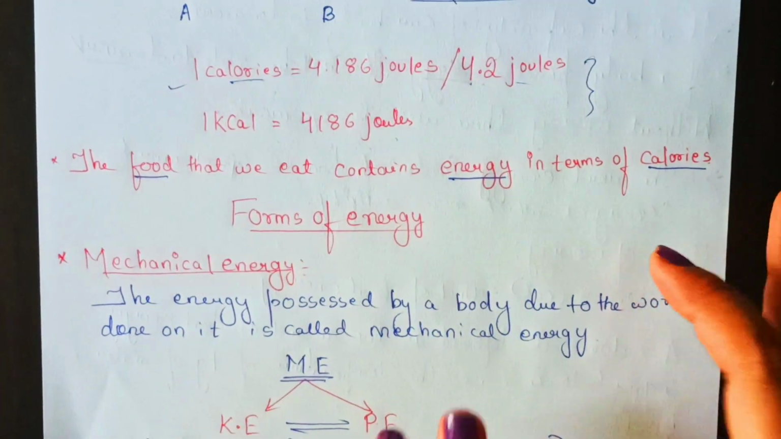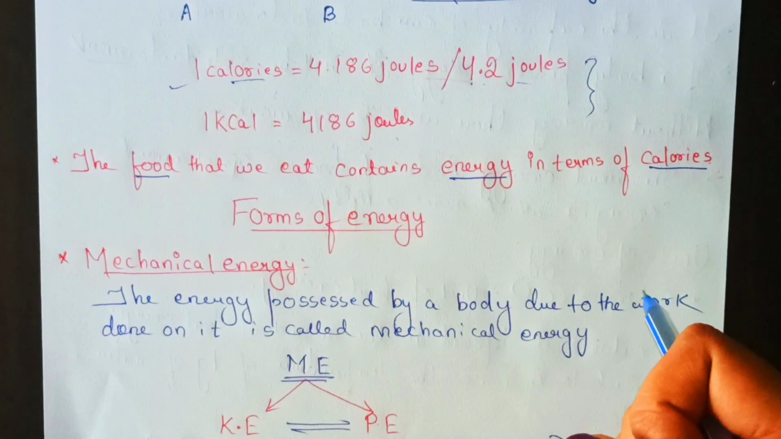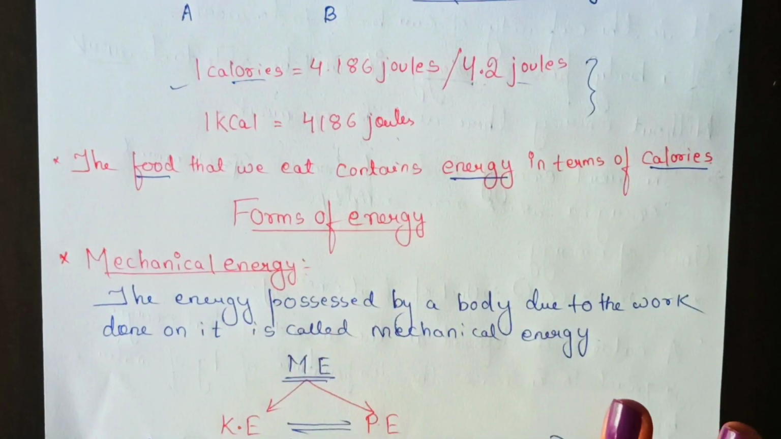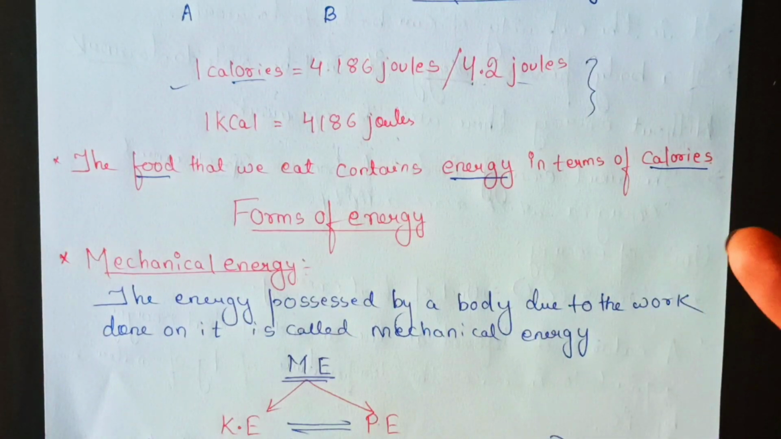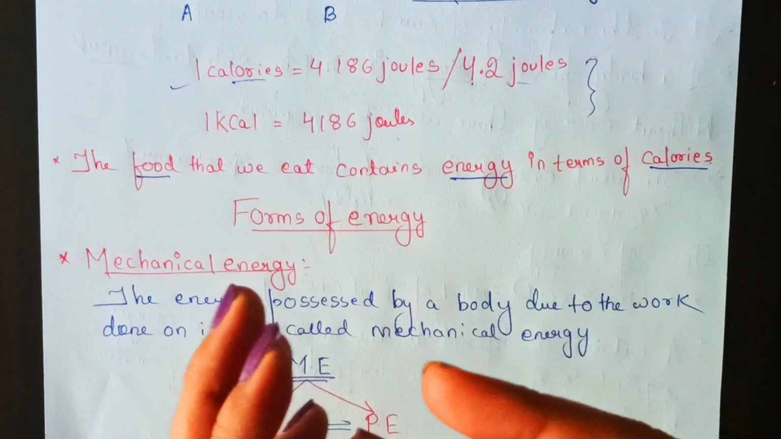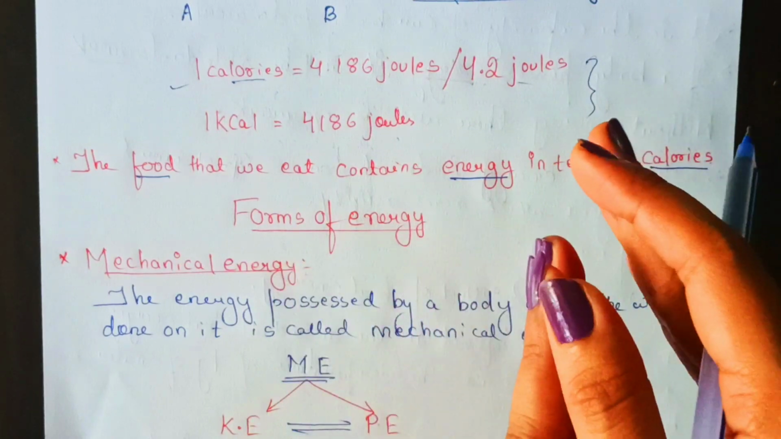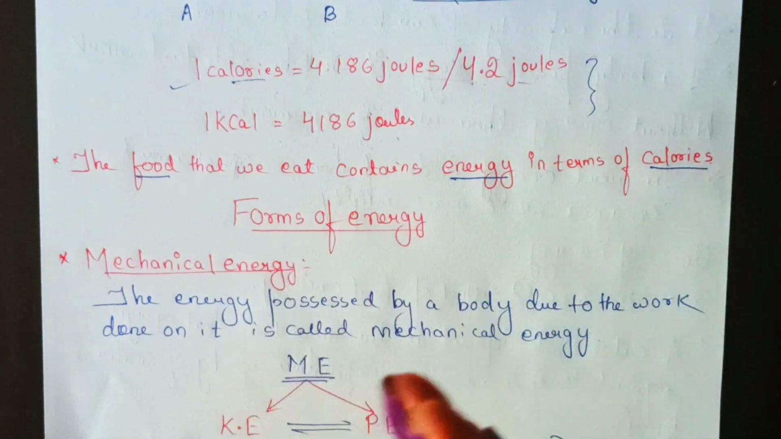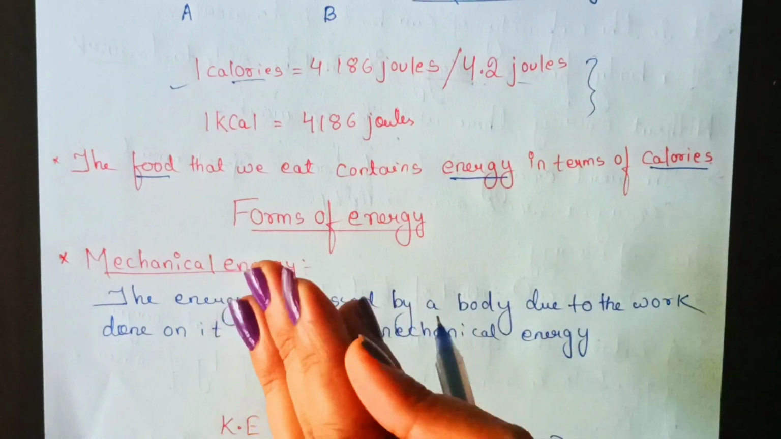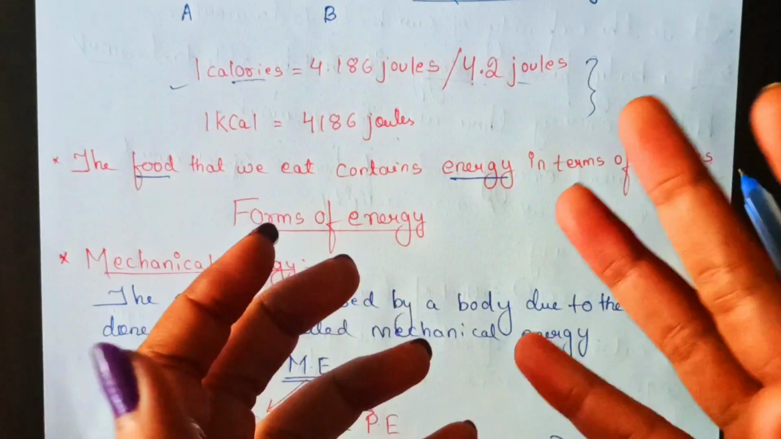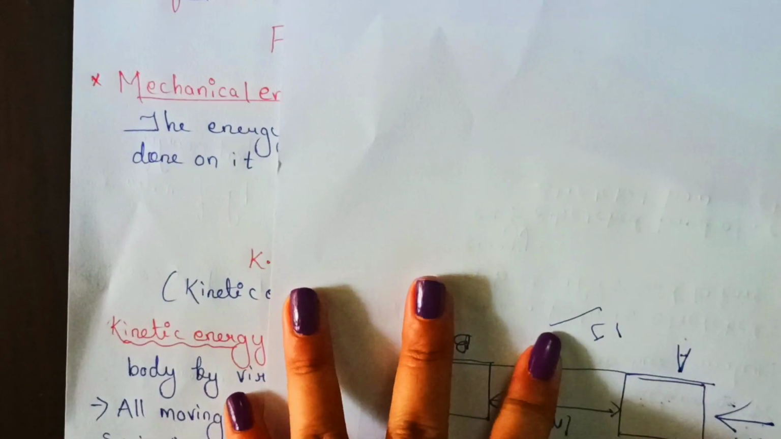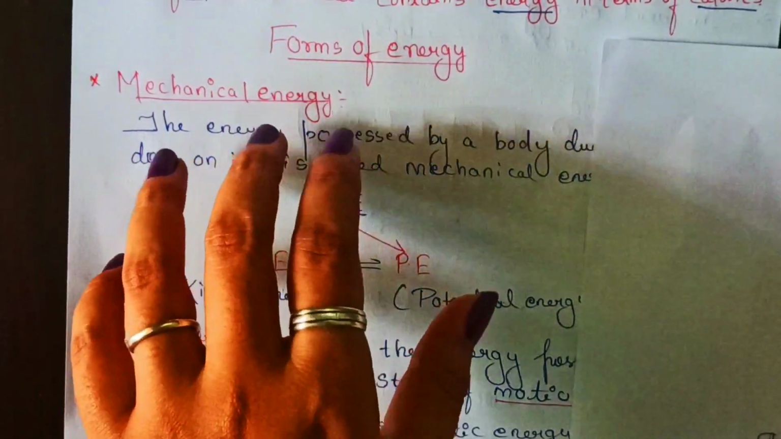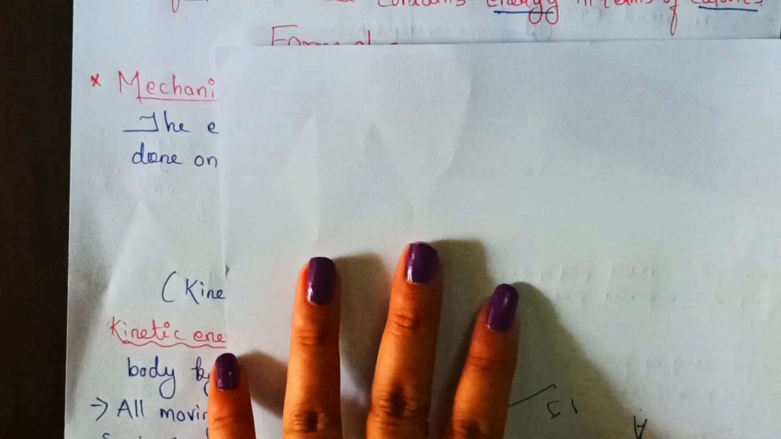Now let's discuss forms or types of energy. Students, there are different forms of energy, and all the forms of energy can be transformed from one form to another form. Now let's read them one by one. The first form of energy is mechanical energy. I will explain this with the help of an example.